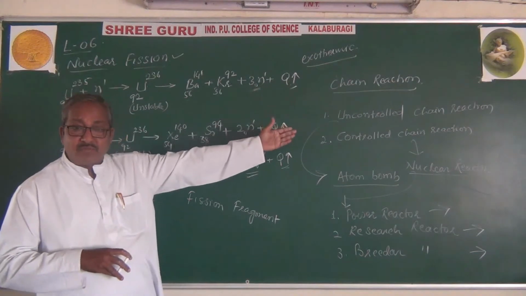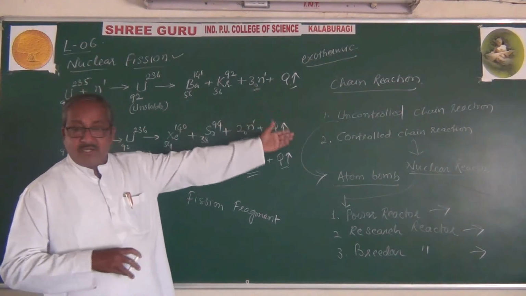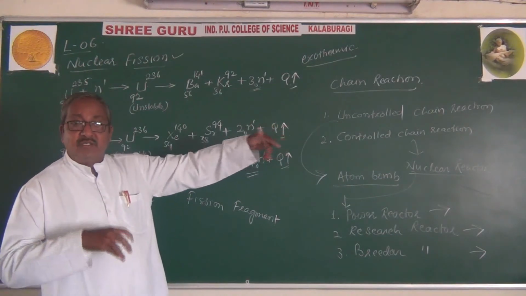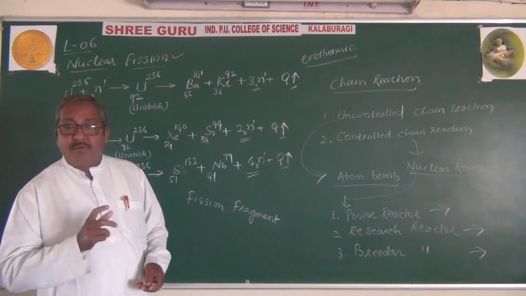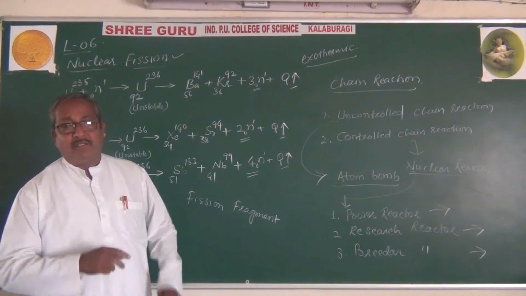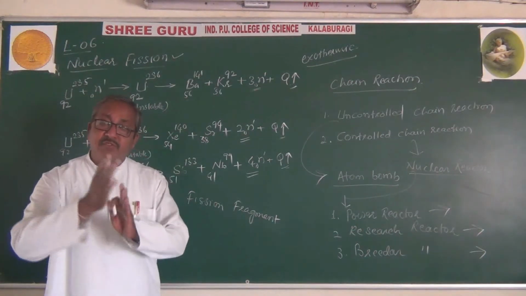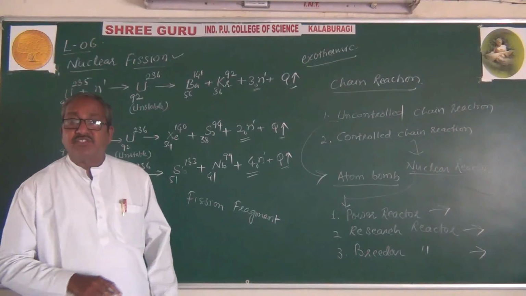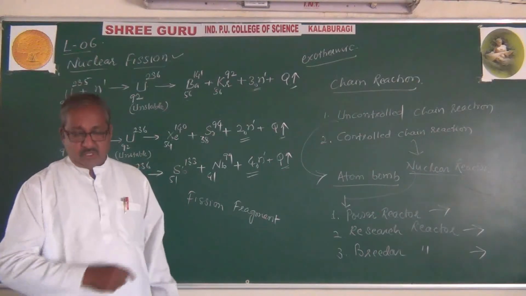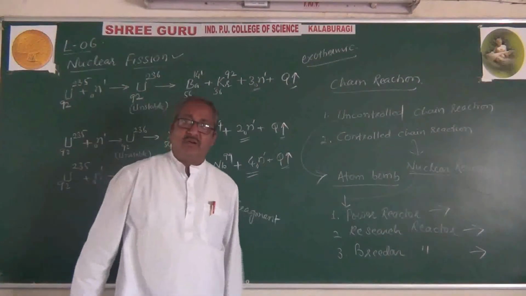There are two types of chain reactions: one is the uncontrolled chain reaction, and the second is the controlled chain reaction. In an uncontrolled chain reaction, the number of neutrons goes on multiplying, which causes further nuclear fission reactions, which also multiply. That means a self-sustained reaction takes place. Once you light the fire, it keeps exploding on its own.